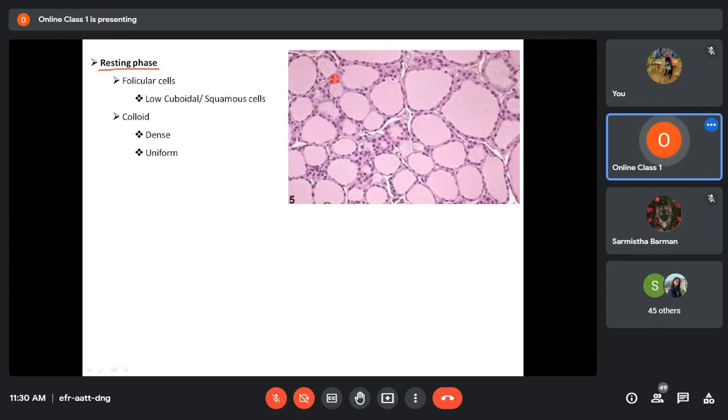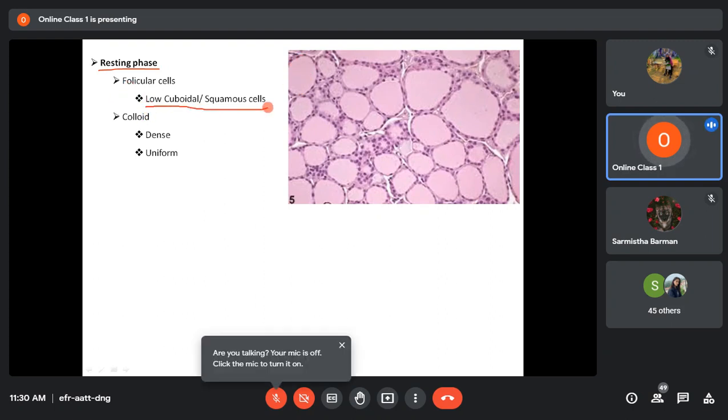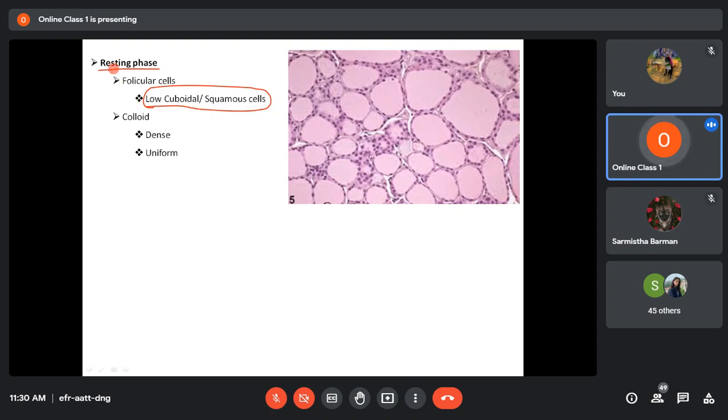Now, if this follicle is in resting phase, then the follicular cells will be low cuboidal to squamous in shape. And the colloid in a resting follicle will be dense and uniform. If you see, most of these follicles here are in resting phase, because the colloid here is dense and uniform.